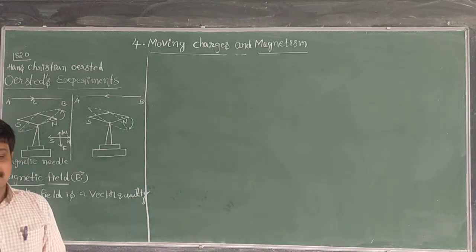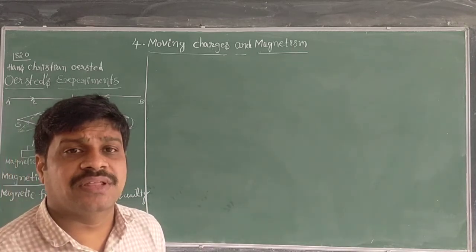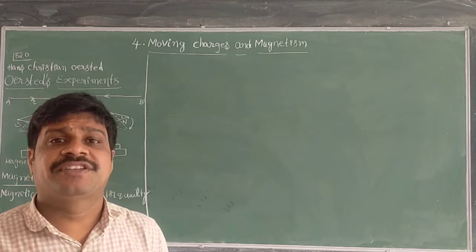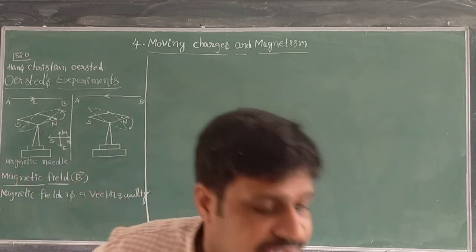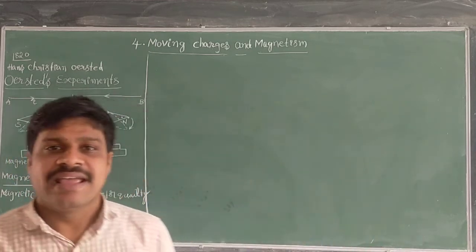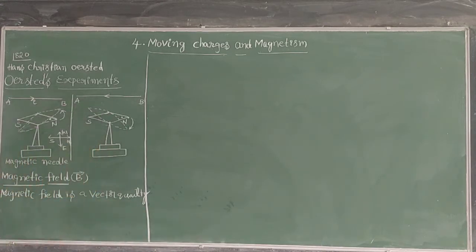Magnetic field is nothing but the space around the current carrying conductor in which magnetic effects can exist. Right. Magnetic field is denoted by this letter, B bar, and it is a vector quantity.